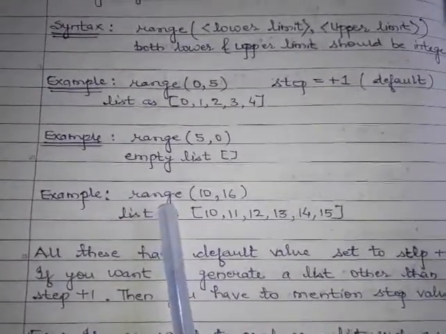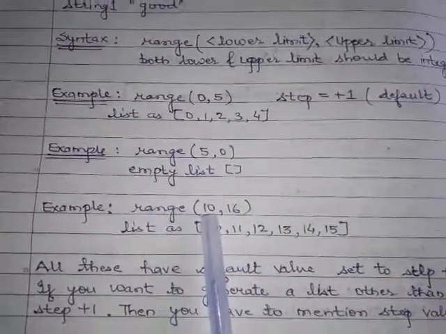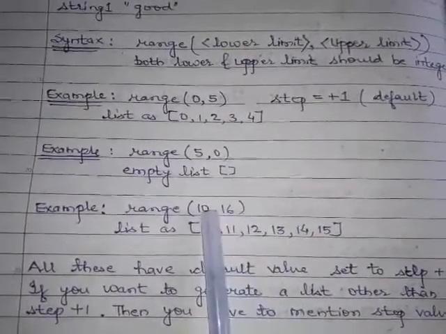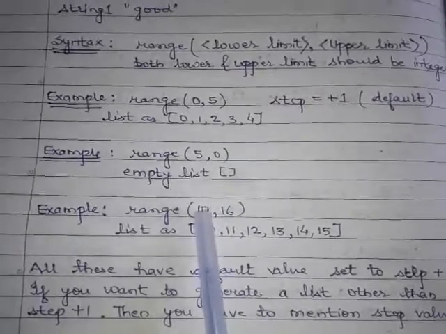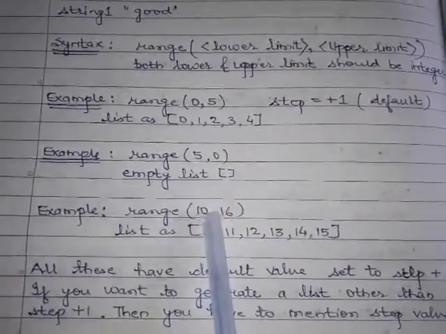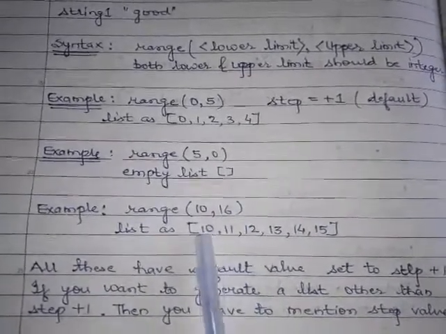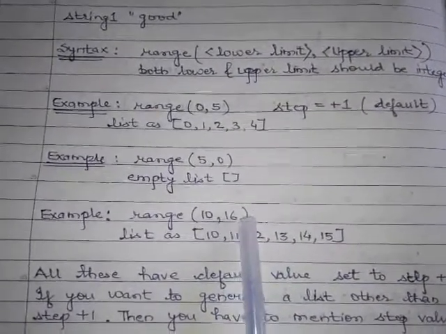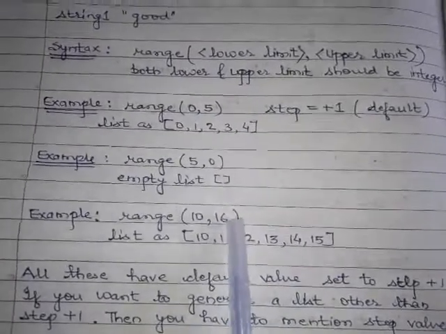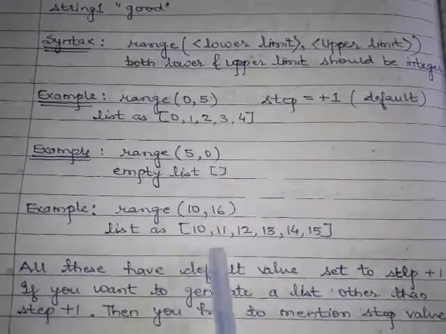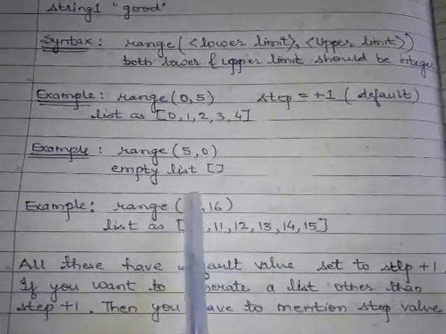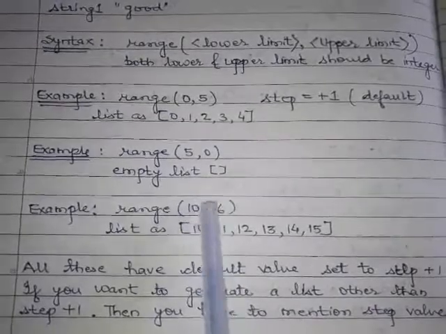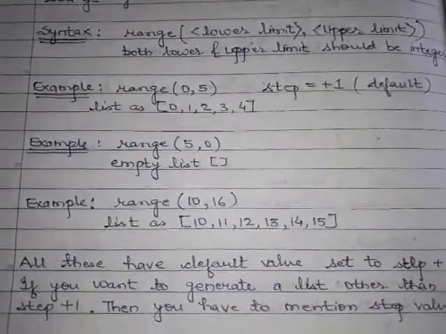Let us see another example. Range with 10 as the lower limit, 16 as the upper limit, and by default the step value is +1. So it starts from 10, 11, 12, 13, 14, 15. 16 is not included. So our list is 10, 11, 12, 13, 14, 15. If you do not mention your step value, then by default it assumes +1 and it will generate a list. The lower limit and upper limit should be in the proper order, otherwise it will generate an empty list.